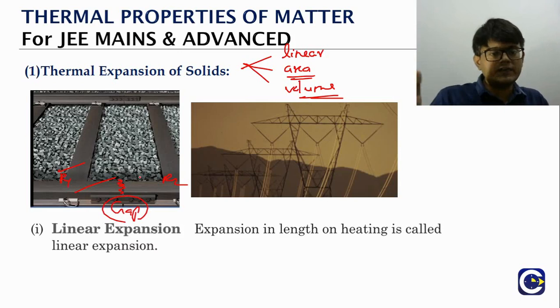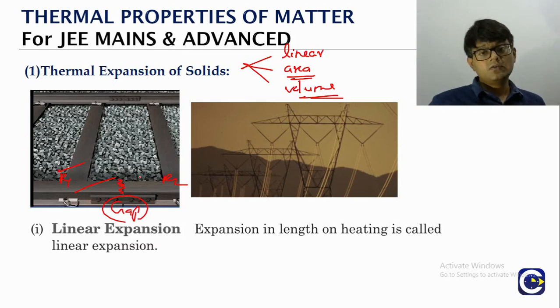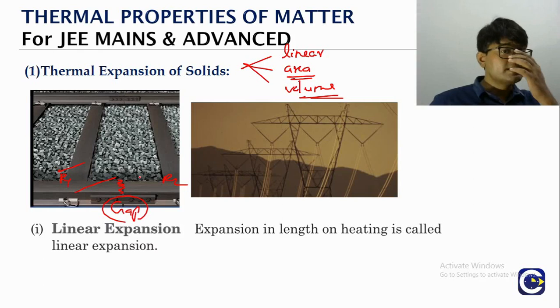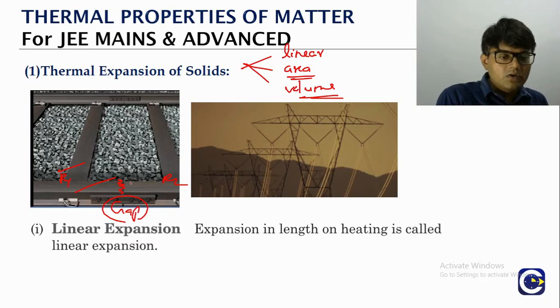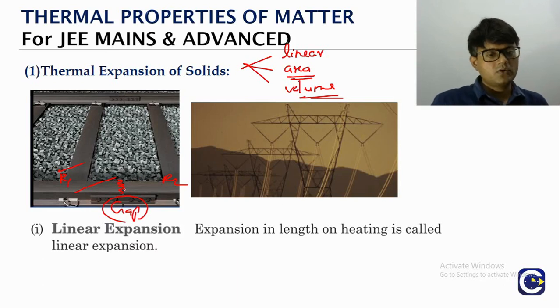As a result of it, we could have some really unwanted or untoward incidents happening. Obviously, the accidents basically. So if you want to allow for the expansion of the rails, you will have to leave some small gaps in between, so that even though the rails are expanding in summer, they will still be able to adjust within that small gap, and the track will not get disturbed.